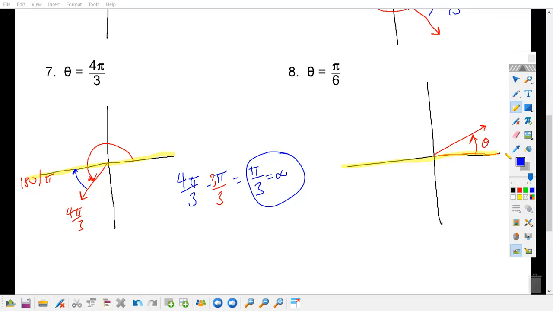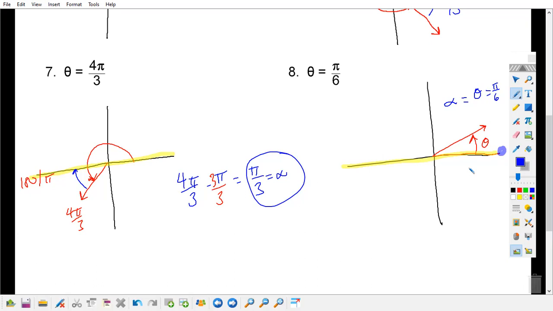So if that's my nearest x-axis, my alpha equals my theta. It's just going to be pi over 6. It's just like on a number line. If I ask you how far 4 is from 0, you're going to tell me 4. So if you ask me how far pi over 6 is from 0, it's pi over 6.